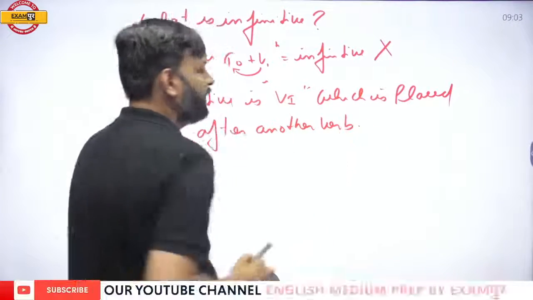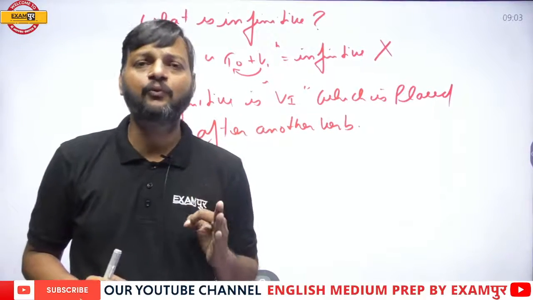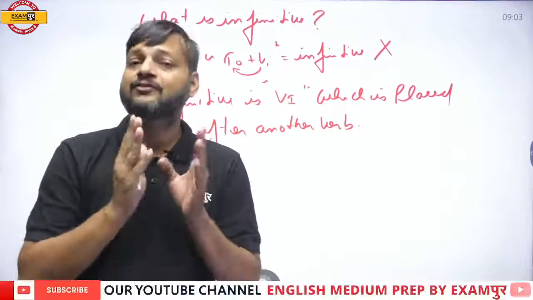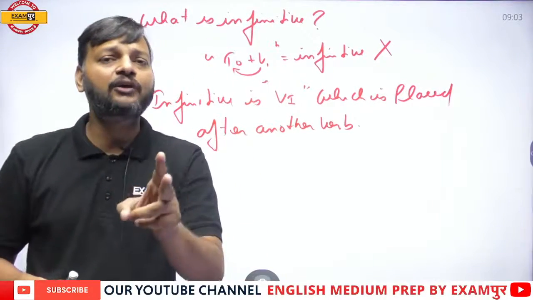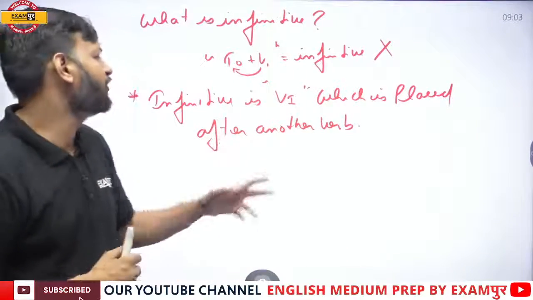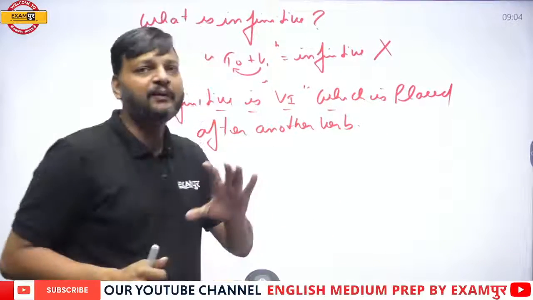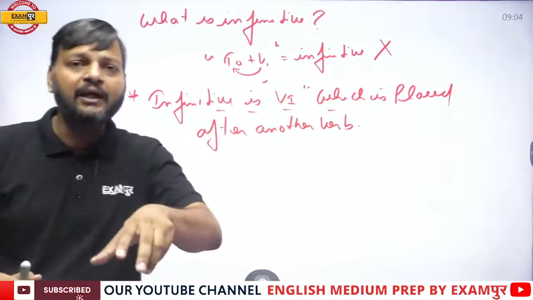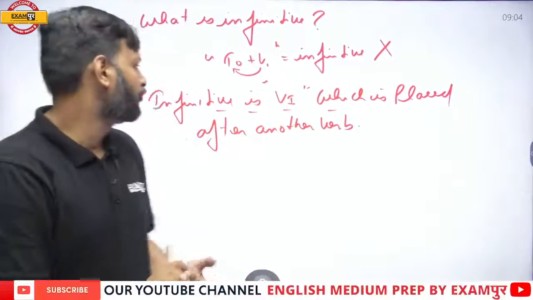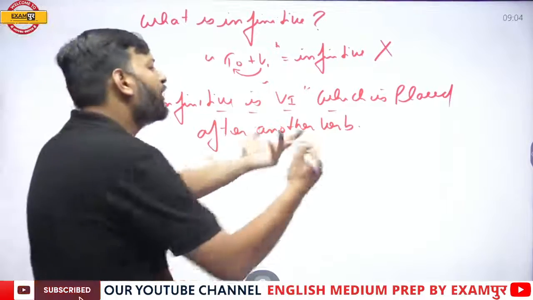When this term infinitive comes in front of you, you say that to plus first form of verb is infinitive, but it is not true. Infinitive does not include to necessarily. So what is infinitive then? Infinitive is first form of verb which is placed after another verb. It may or may not have to with it. So infinitive is first form of verb which is placed after another verb or helping verb, modal verb, sorry, or modal verb.